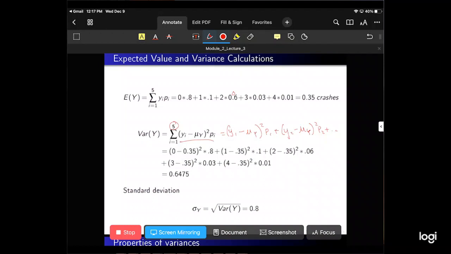So 0.35 crashes is mu y. That's what we're doing here. We're plugging in 0.35 crashes, and we're plugging in each value of y into their associated places. So we're going to have 0 minus 0.35 squared times its probability, which is 0.8. And then we'll plug in 1 minus 0.35, that's this part here, y2 minus its mean squared times the probability of 0.1. Plugging in all those values, we get a variance of 0.6475, standard deviation of 0.8.